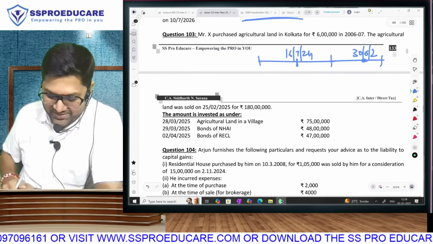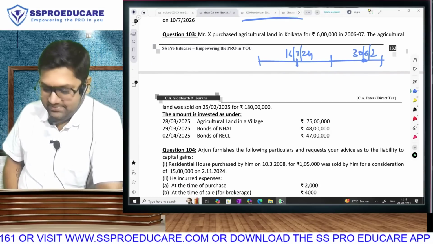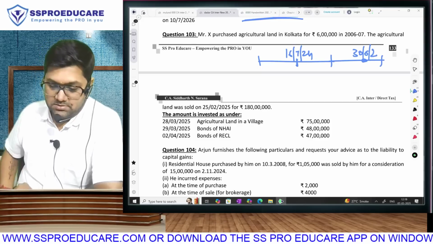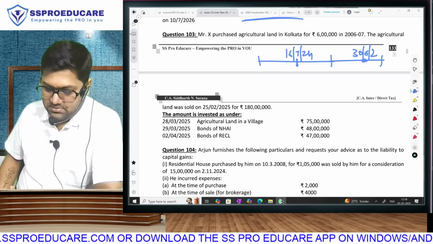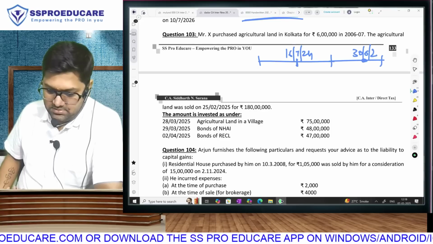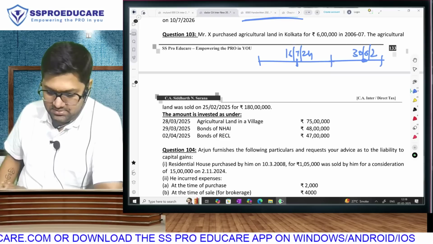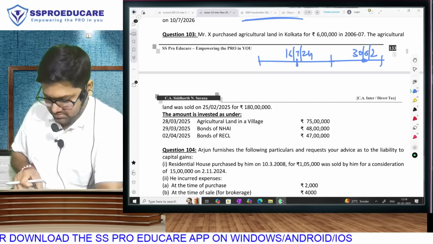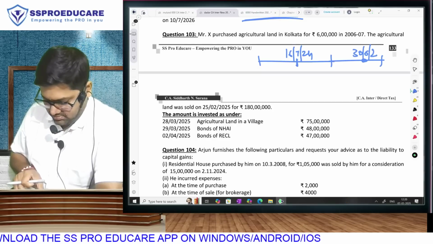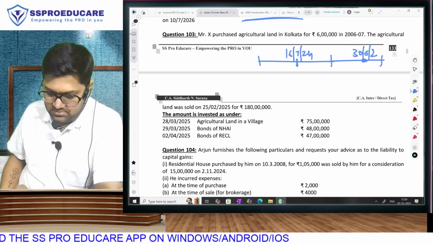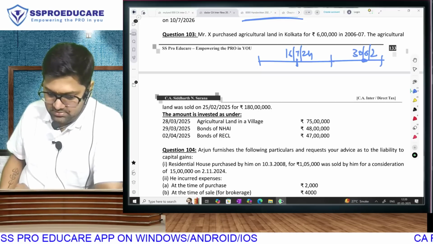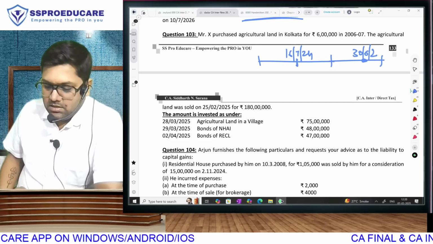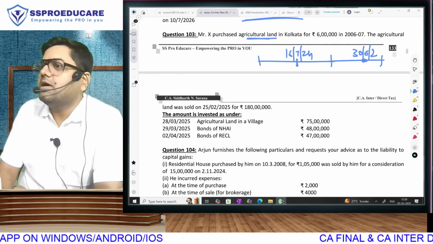Question number 103. Purchase agricultural land in Kolkata for rupees 6 lakhs in 2006-7. The agricultural land was sold on 25th February 2025 for rupees 1 crore 80 lakhs. The amount is invested as under. On 28th March 2025, agricultural land in a village for 75 lakhs. 29th March 2025, bonds of NHAI 48 lakhs. 4th April 2025, bond of RECL 47 lakhs. Agricultural land, it can be urban area or rural area.